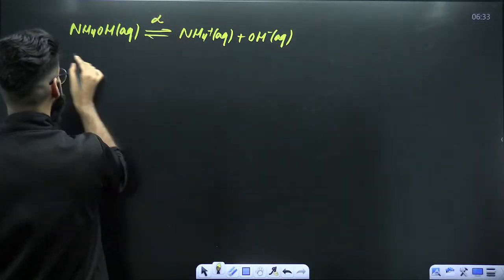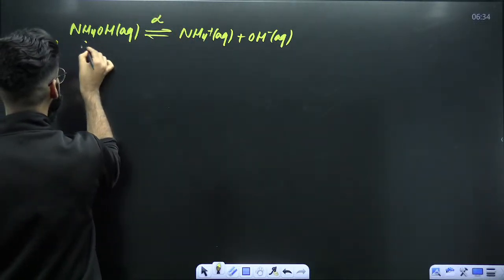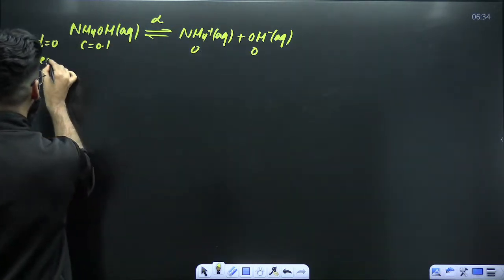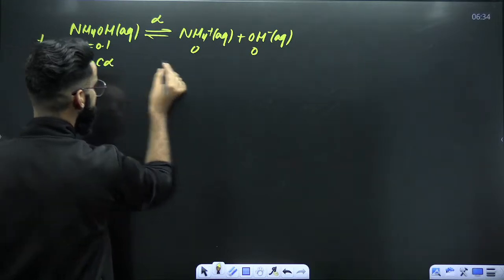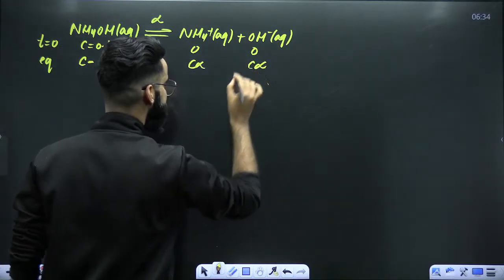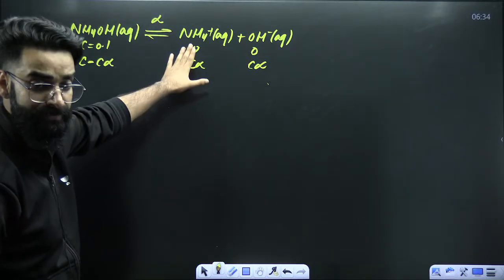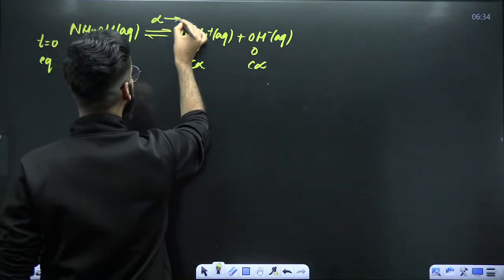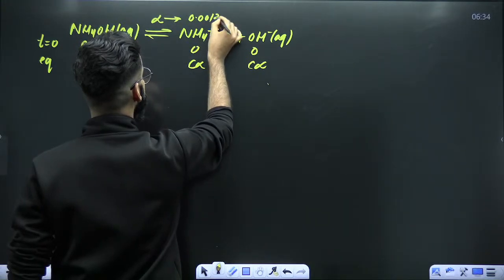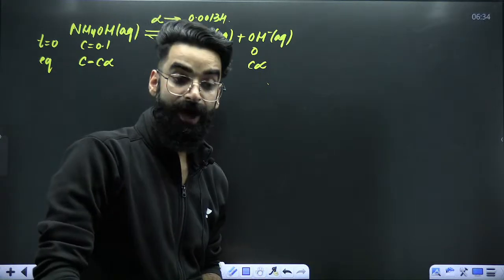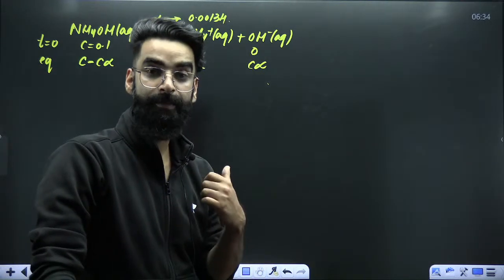Its degree of ionization was alpha. At time t equal to 0, its concentration was 0.1 molar, and the ions were 0 and 0. At equilibrium, it was C minus C alpha, C alpha, C alpha. And when NH4OH was there in the container in equilibrium with its ions, its alpha at that point of time was 0.00134, which we already saw. Now, what exactly is going to happen?